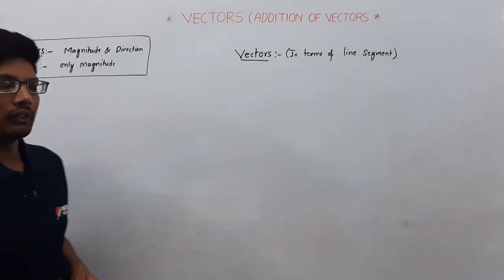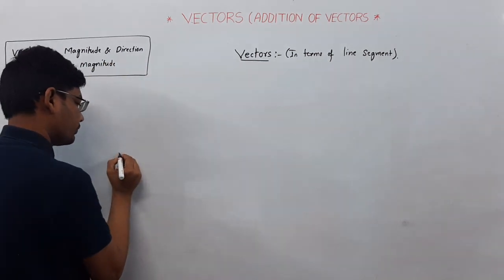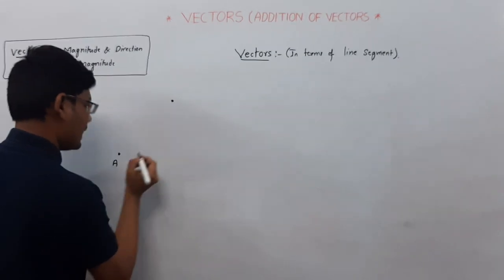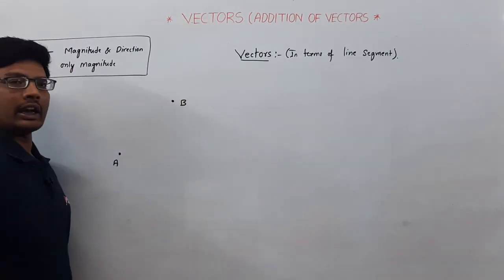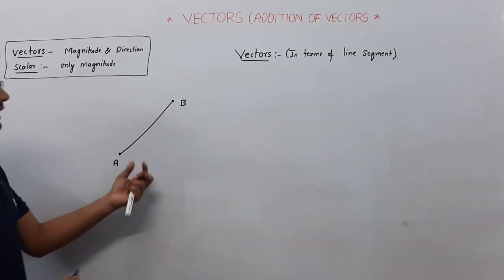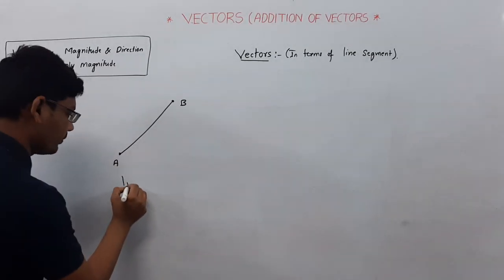Simply vectors. First of all, I am taking 2 points A and B. This is a line segment.